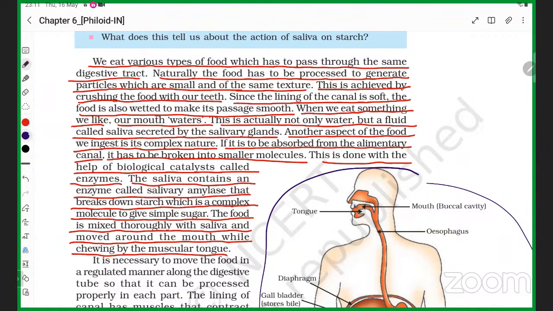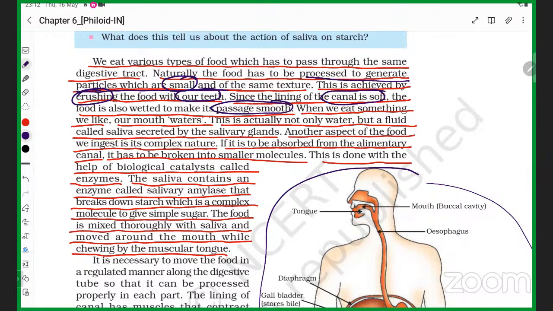So the total point they are saying is that we are making the food smooth, students, so that it should not damage our alimentary canal. So firstly we are processing the food, making the food small, and we do this by crushing with the teeth, students. Since the lining of the canal is very soft, the food is also wetted to make the passage smooth.